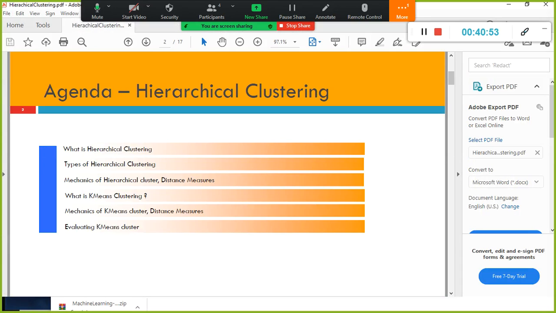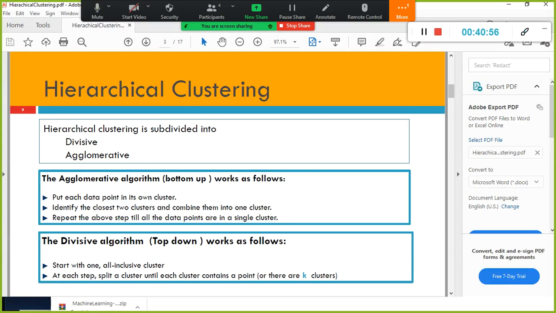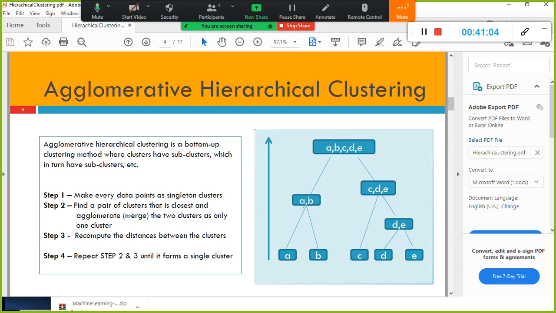There is something else called hierarchical clustering. Within hierarchical, there are two types: one is agglomerative, the other one is divisive clustering. Agglomerative is bottom up and divisive is top down. It's very easy to understand. Look here. You are given 5 observations: A, B, C, D, E. There are 4 steps here also.